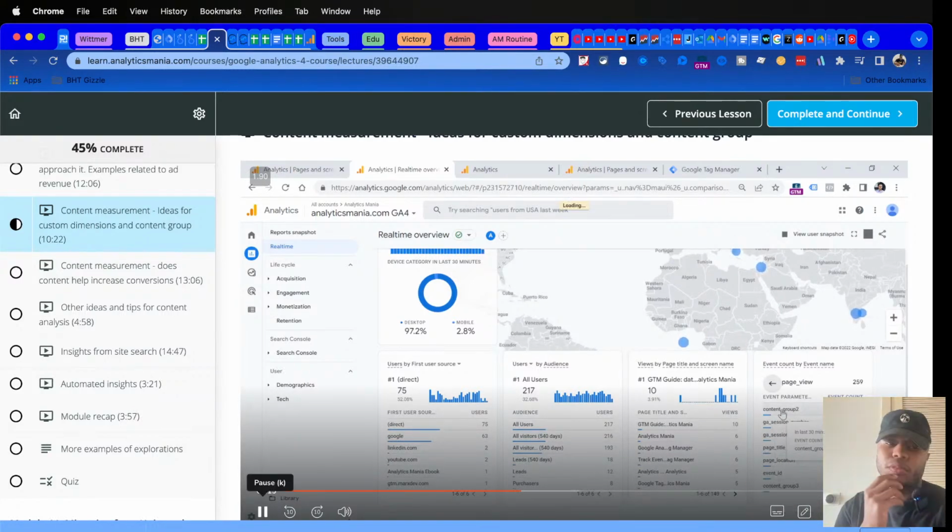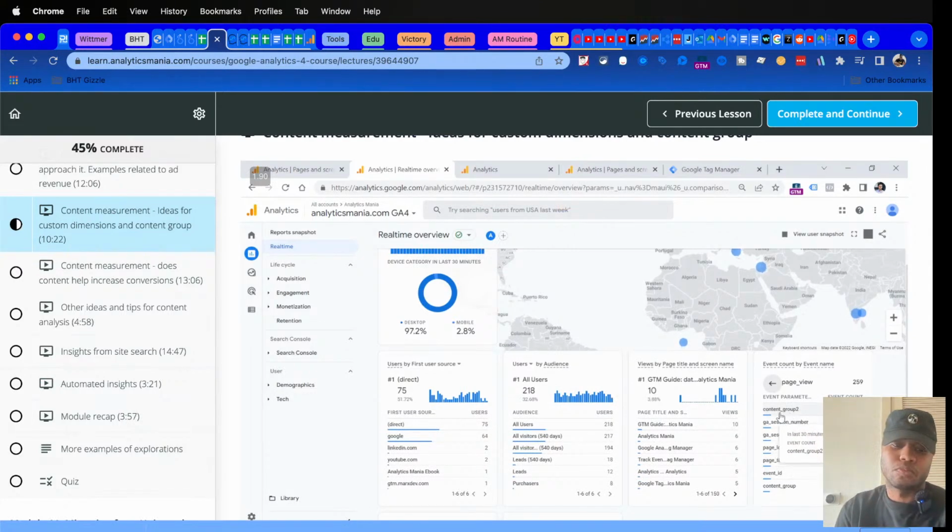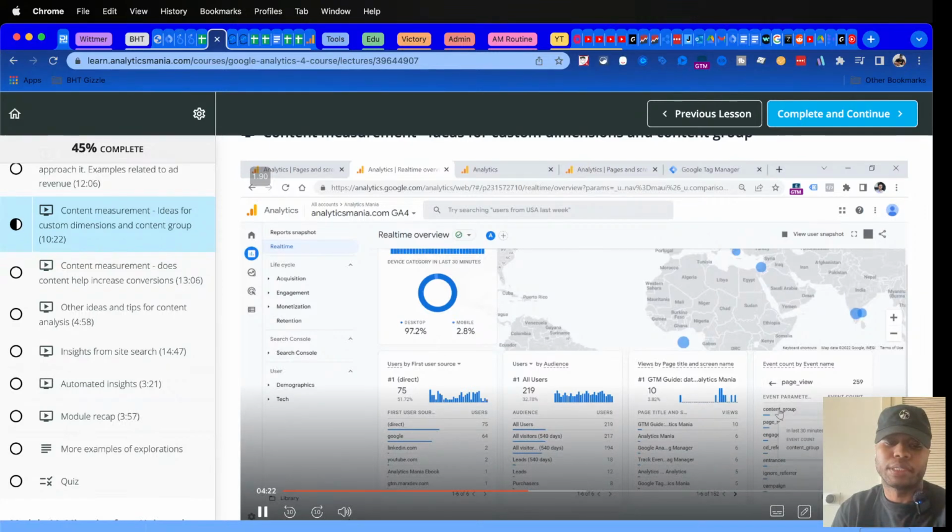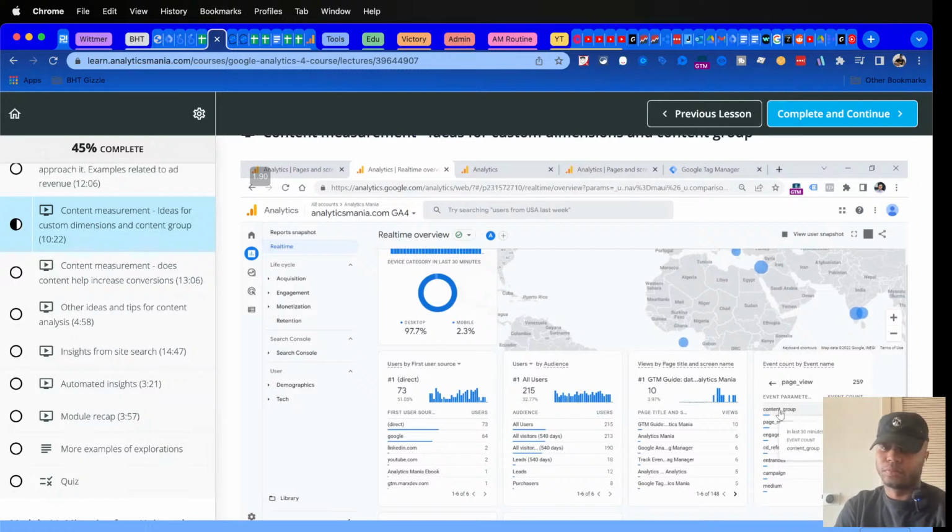You probably noticed also that I have content group 2 and 3, but these are just simple page view event scope custom dimensions. While content group without any number is a standard parameter that is automatically recognized by GA4, and you don't have to create a custom dimension for that. And then when you start sending content group, you could use that in the report.